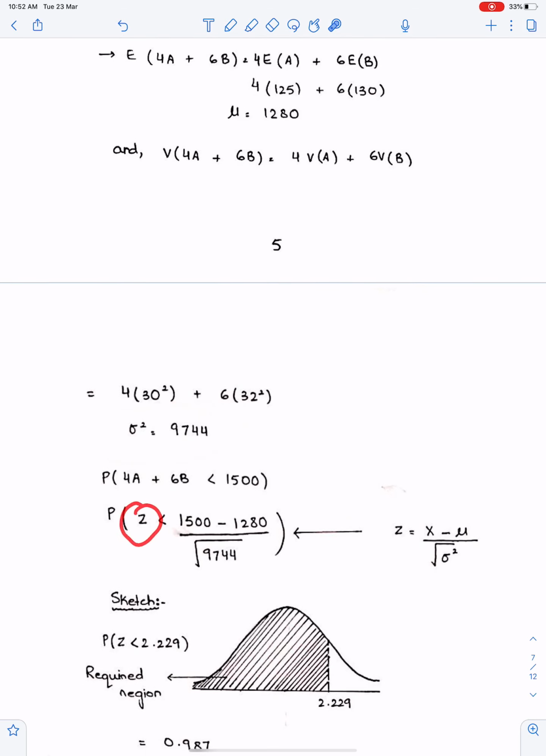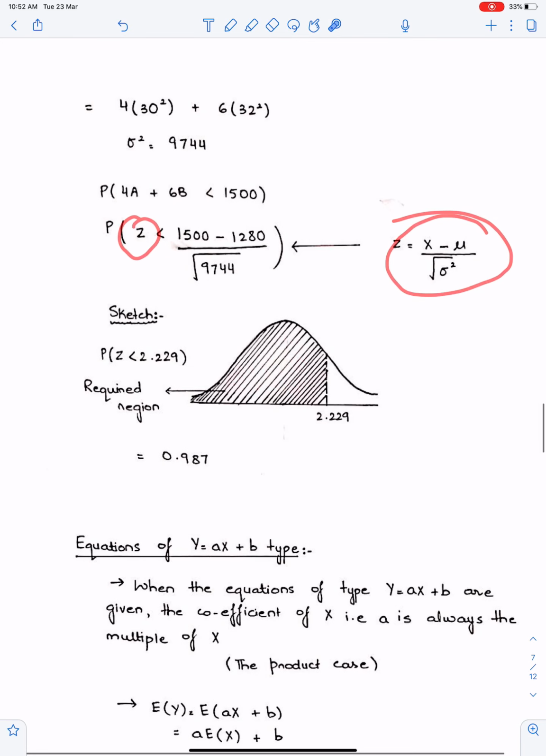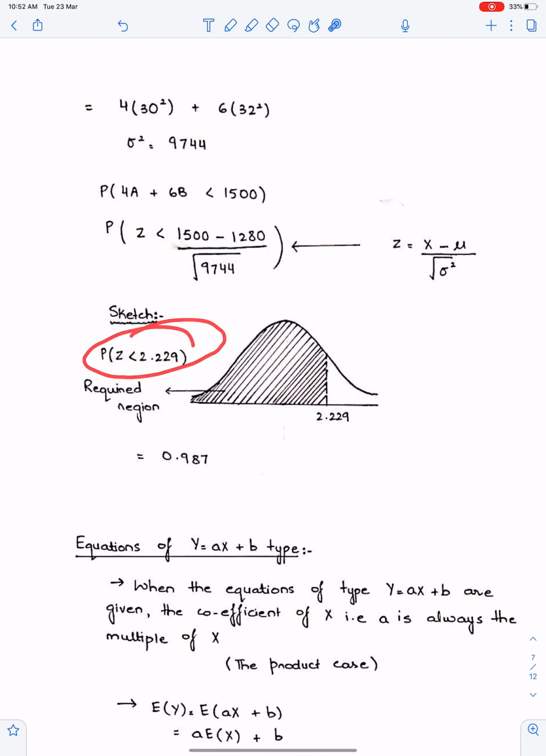Now use the Z formula, and you'll get this thing. For other students who use the 5 method, I'm writing this as 2.229. Now they can manage this calculation themselves. That's the final answer.